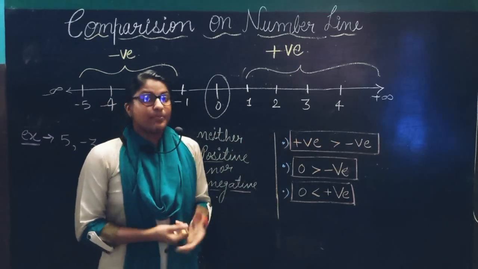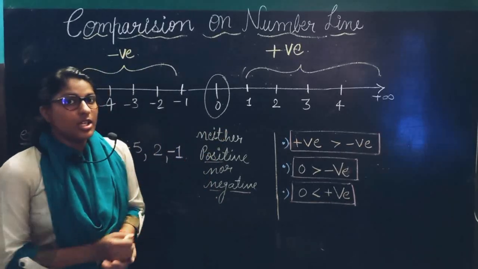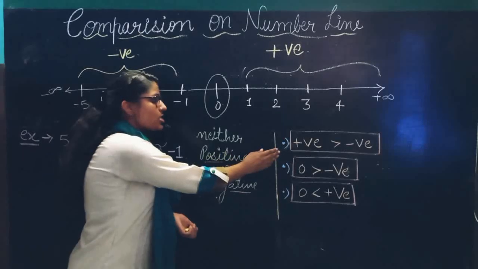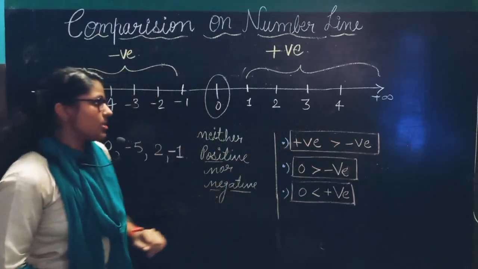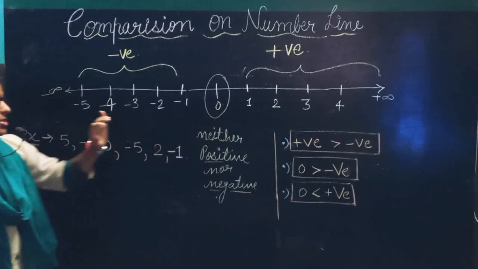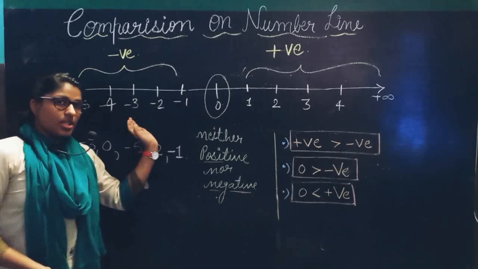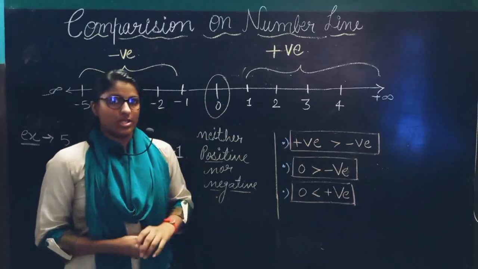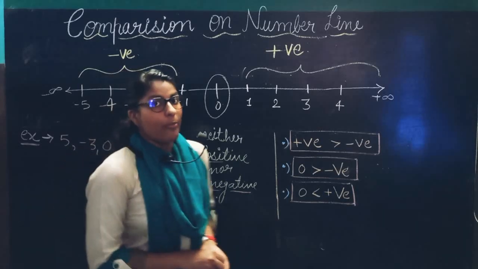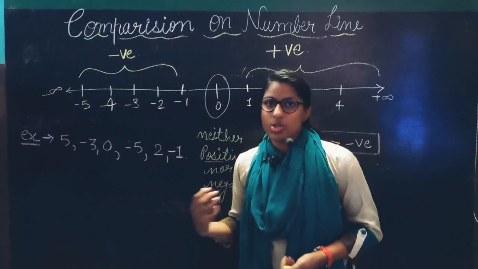Regarding comparison of values on the number line, a positive integer is always greater than a negative integer. You can see here, the positive integer is greater than the negative integer. 0 is greater than any negative integer and 0 is lesser than any positive integer. Now we want to compare integers with the use of the number line.